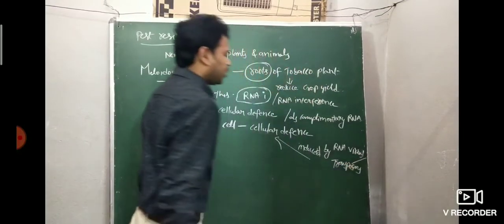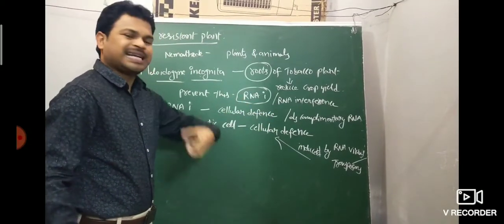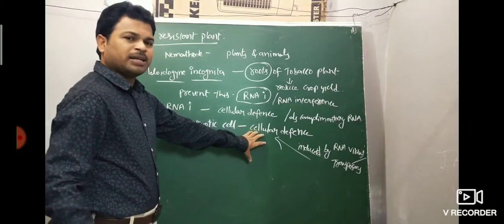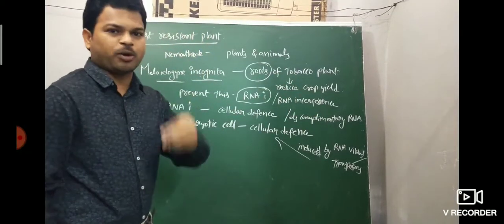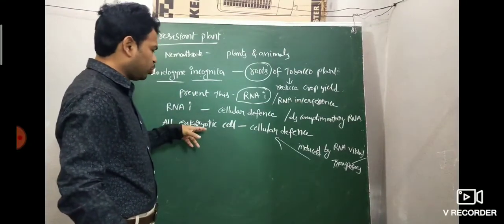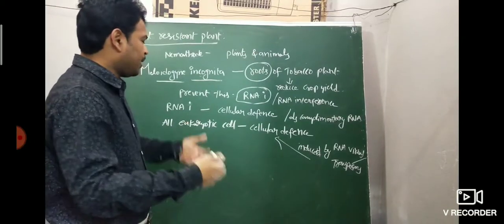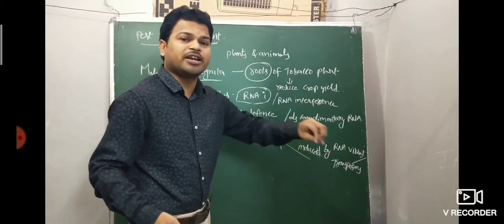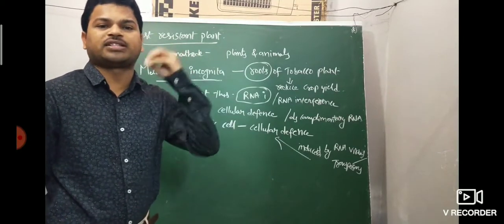Transposons means mobile genetic elements. So by the introduction of viral RNA genome or transposons, eukaryotic cells have the ability to produce double stranded complementary RNA. Keep this point: sense and antisense RNA are produced in the eukaryotic cell.